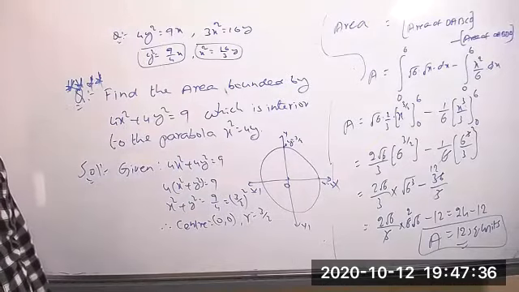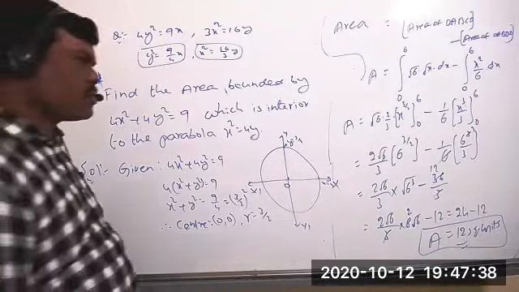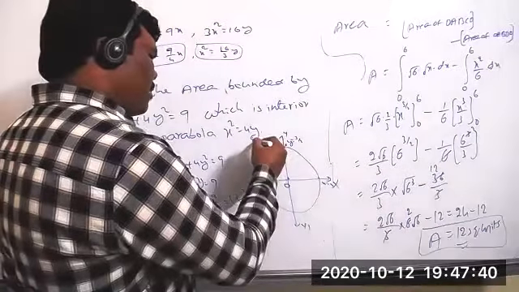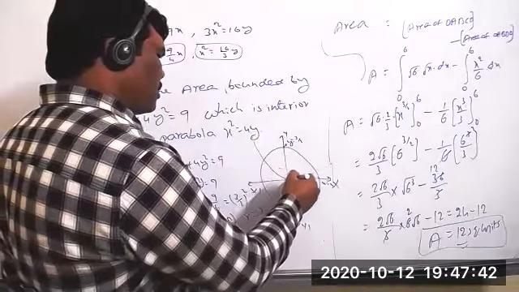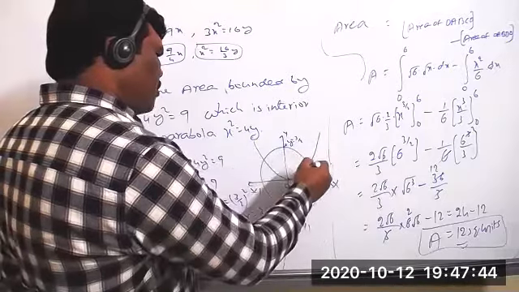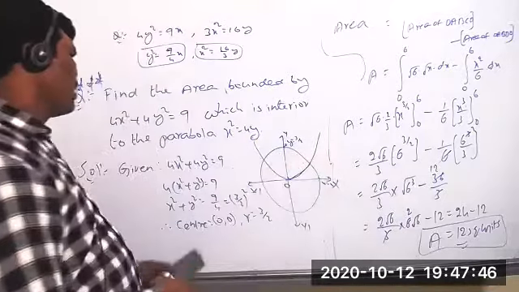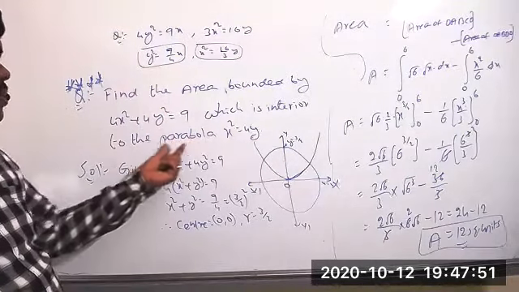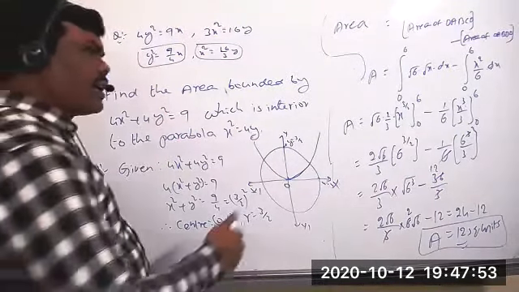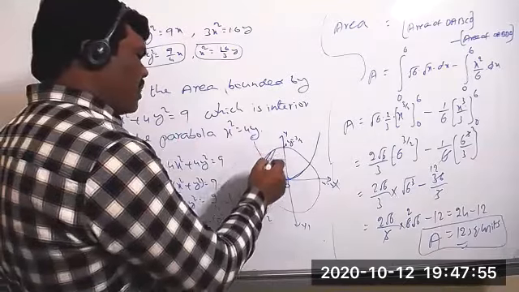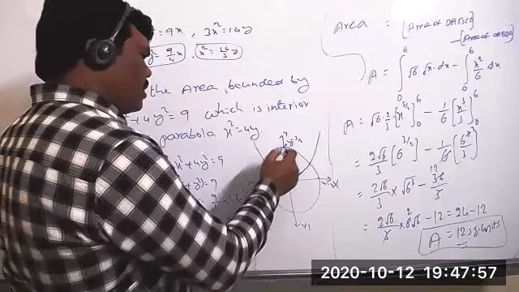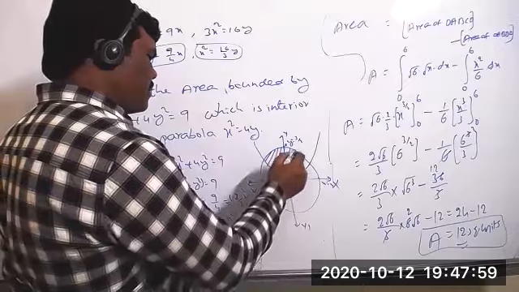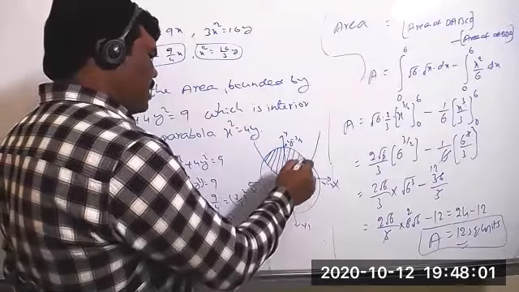And one more parabola is given. X square equal to 4y means the parabola clearly will get like this. So we have to find interior is given. So now find the area bounded by the circle which is interior to the parabola. So what do you get, tell me now? This area we have to find. Area of the bounded region.